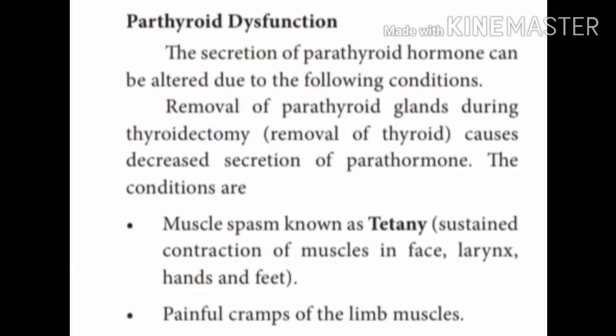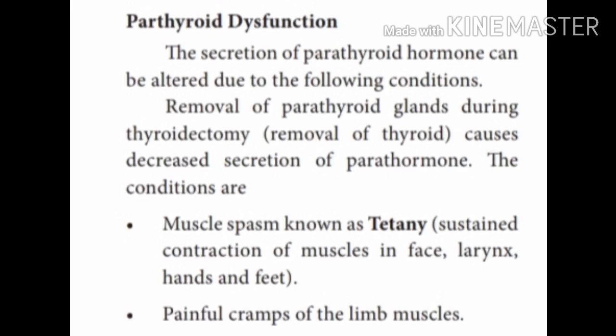When the secretion is not normal, it results in parathyroid dysfunction. That is, removal of the parathyroid gland during thyroidectomy or removal of the thyroid causes decreased action of parathormone. As a result, muscle spasm known as tetany, that is a sustained contraction of muscles in the face, larynx, hand and feet, occurs. Painful cramps in the limb muscles take place. So these are the dysfunctions.